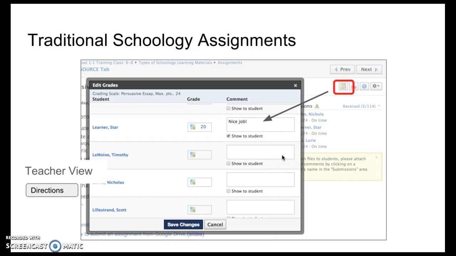Another option for teachers is when they click into the directions view, if they click on this little button here, it brings up a list of all the students with a shortcut to an overall comment as well as a rubric and score.